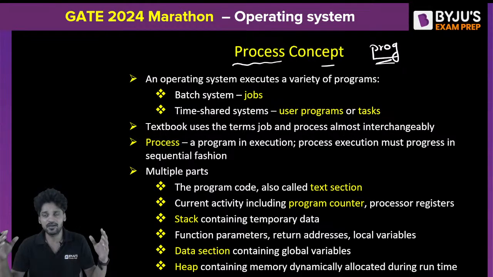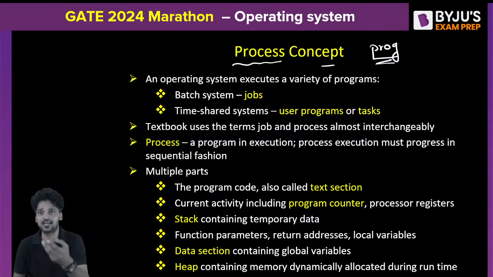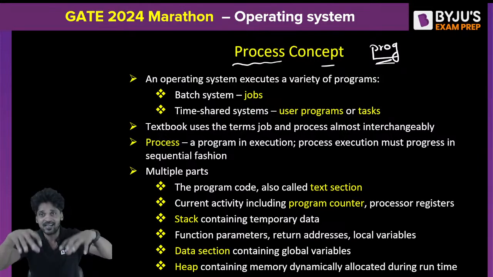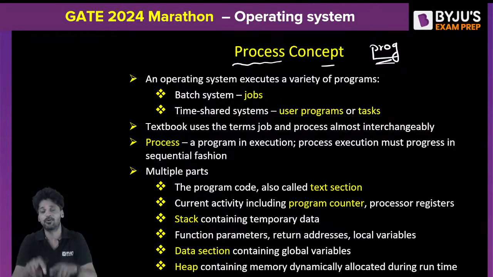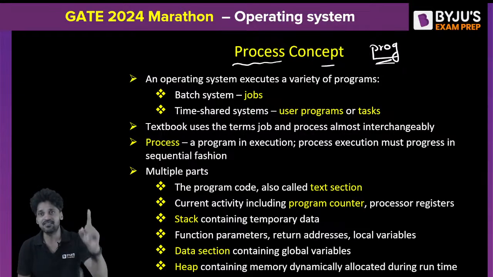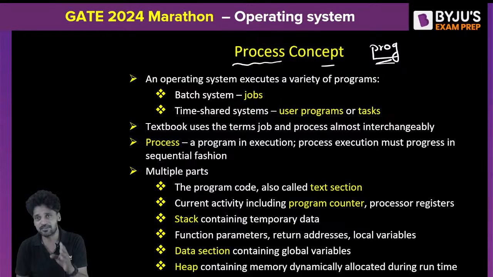If you have 100 programs, all 100 are not needed to be executed concurrently. Only those programs which are being executed concurrently right now in the system are called processes. So, a process is an active entity, a program is a passive entity. And the real difference between a process and a program, I will tell you.